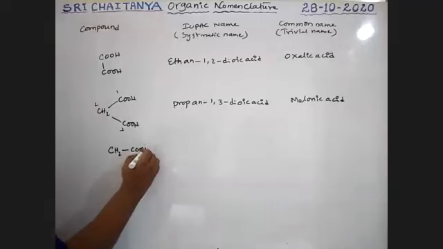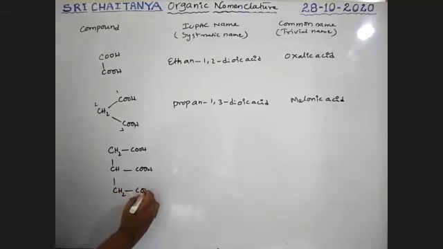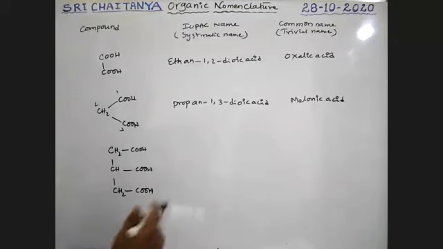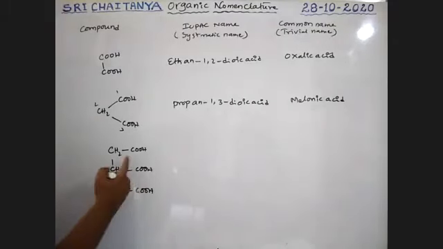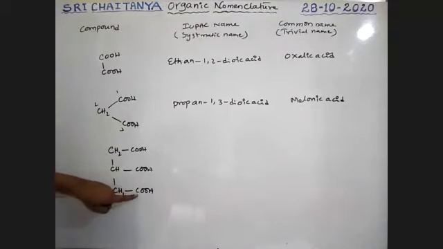Next, see here. CH2COOH. Sorry, CH only, not CH2. It is CH(CH2COOH)2. See, boys, it is a very peculiar case. If I start here 1, 2, 3, 4, 5, but this COOH is missing.